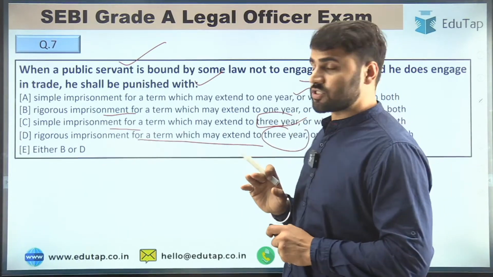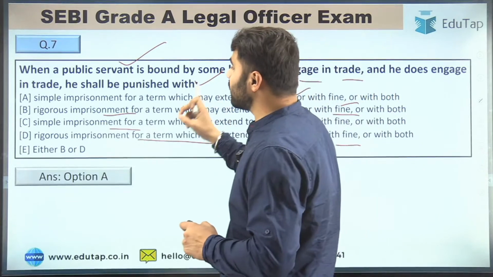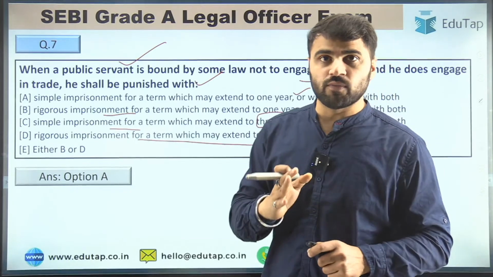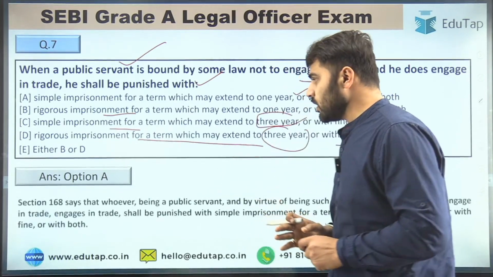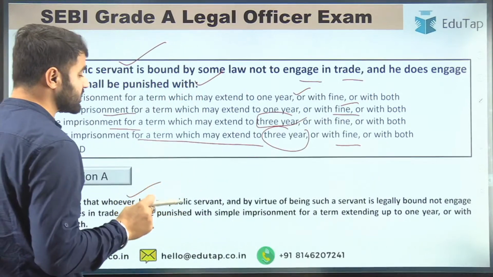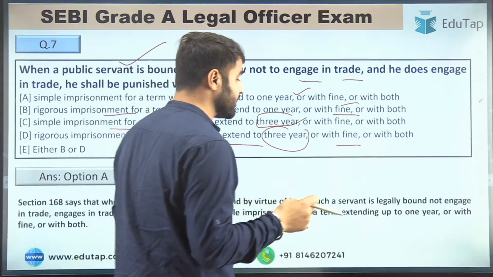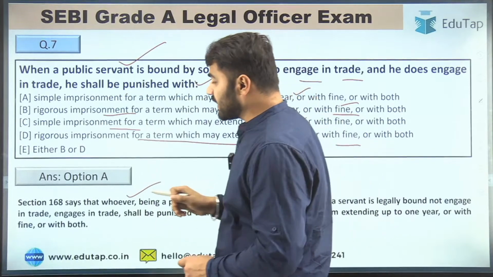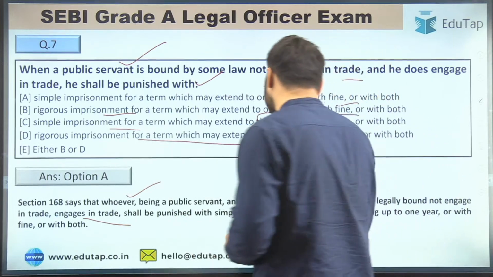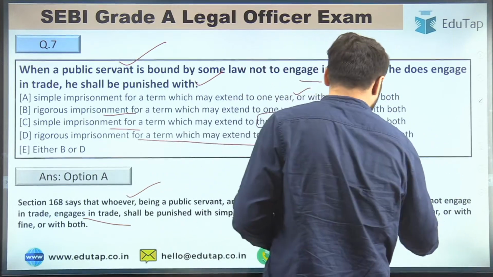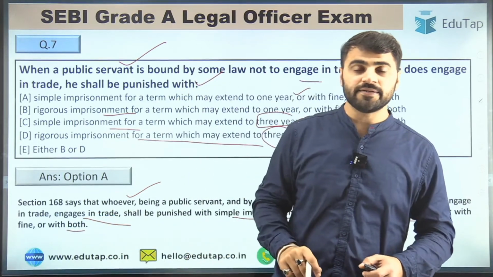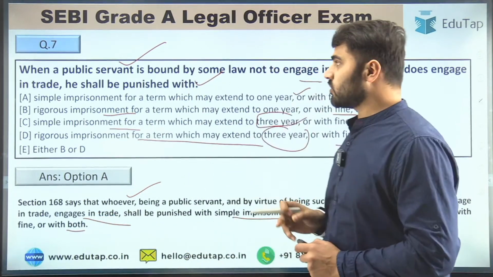So the right answer for question number 7 is option A, that is simple imprisonment for a term which may extend to 1 year, or with fine, or with both. Right, guys? If you read section 168, it says that whoever, being a public servant and being legally bound by virtue of being such a servant not to engage in trade, engages in trade shall be punished with simple imprisonment for a term extending up to 1 year, or with fine, or with both. Right? Now let's move to question number 8.